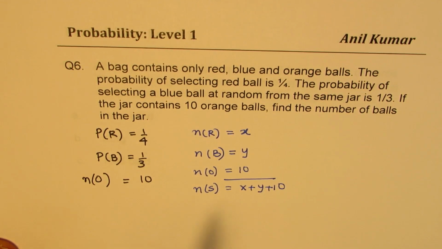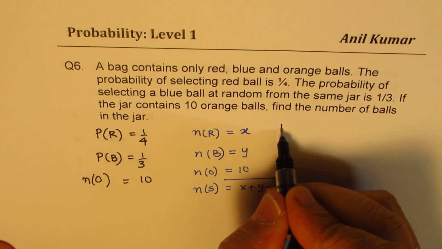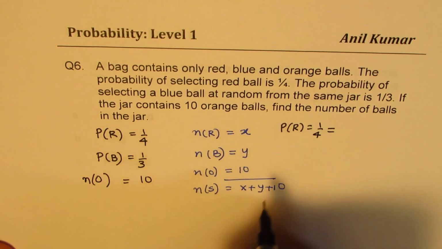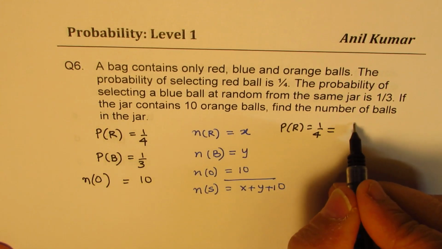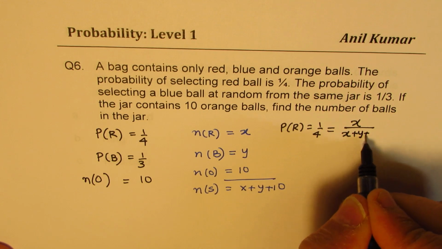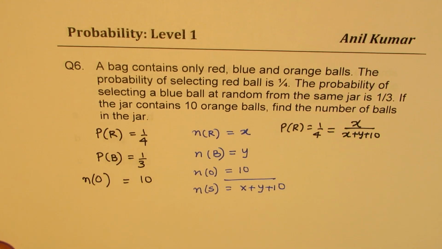Perfect. Now, we know the probability of each type of ball, so that will give you equations to solve. The first one: when we say the probability of red is 1 over 4, that really means X over X plus Y plus 10 is 1 over 4, correct?